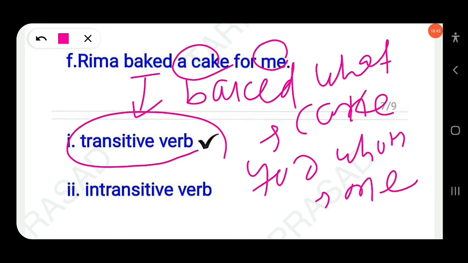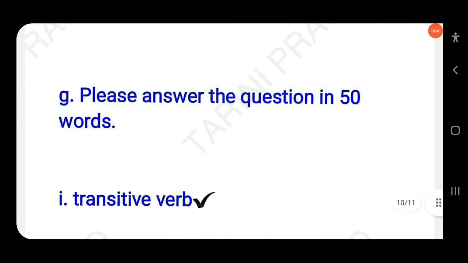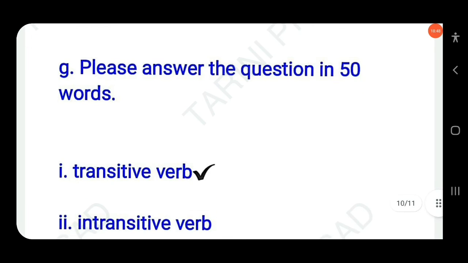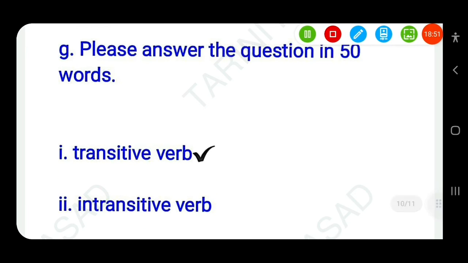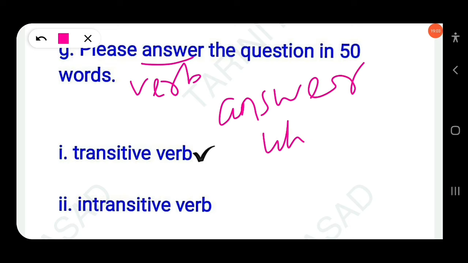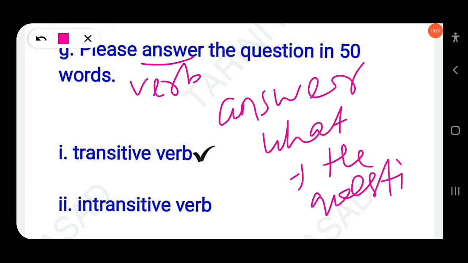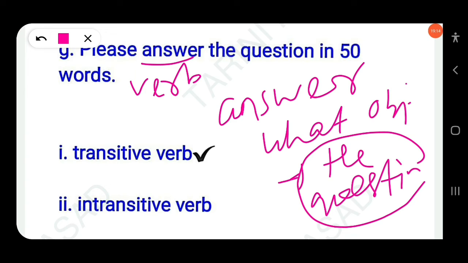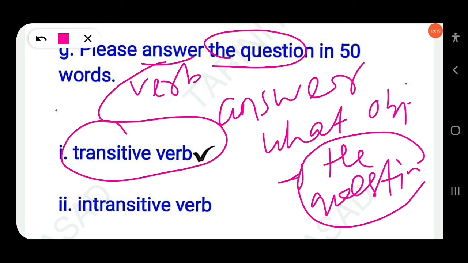Then next one here, please answer the question in 50 words. Here answer is a verb. Which verb? Transitive verb or intransitive verb? Just you have to ask the question. Answer what? The question. Here the question is known as object. So here answer will be transitive verb because there is an object. So here the verb will be called as a transitive verb. Clear?